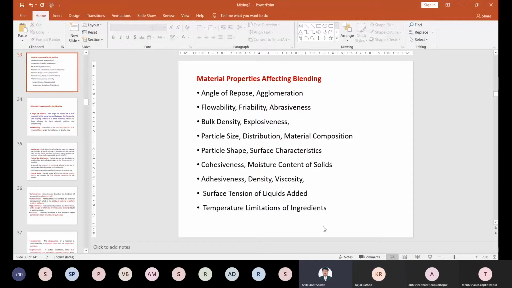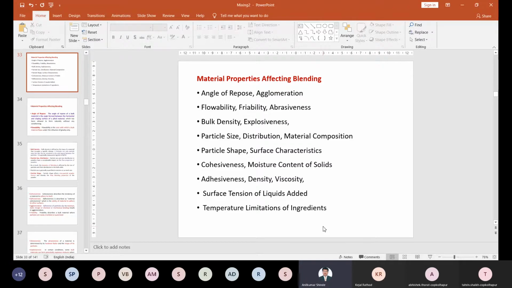We have already started doing the blending or the mixing of the different substances, right? So different problems will occur if the material is not appropriate. These are the different factors affecting the mixing mechanism. So 100% mixing is not possible.